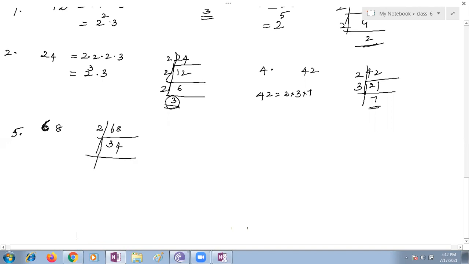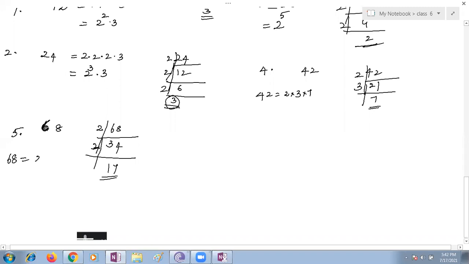Yes, which number am I supposed to take next? 34. 34 is divisible by 2. Can I take 2 again? Yes, ma'am. Half of 34. Dividing by 2 means half of 34. 2 ones are 2, 2 sevens are 14, 17 times. Yes, 17 is a prime number. What are the prime factors for 68?